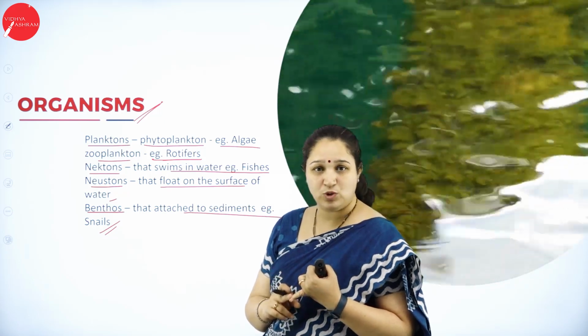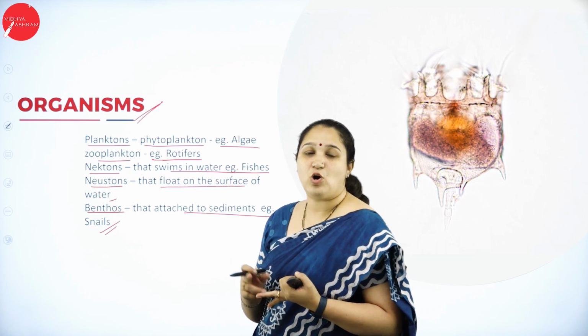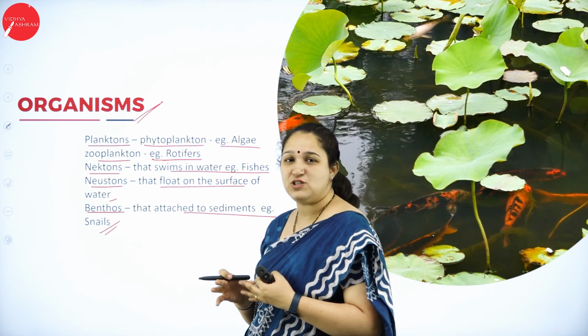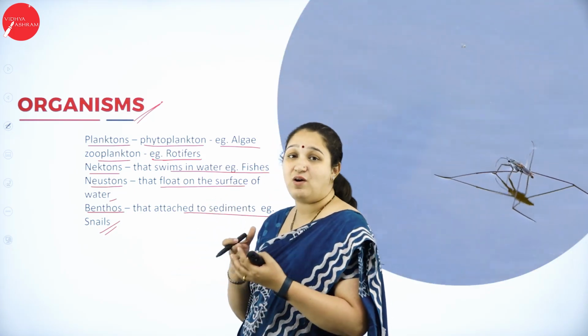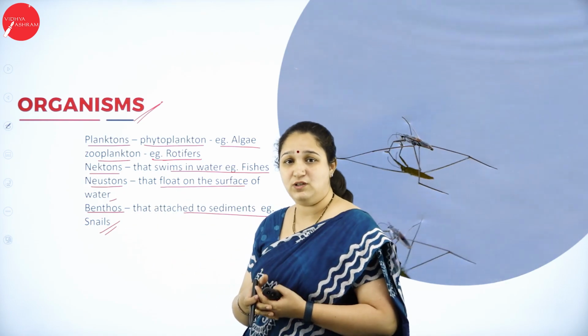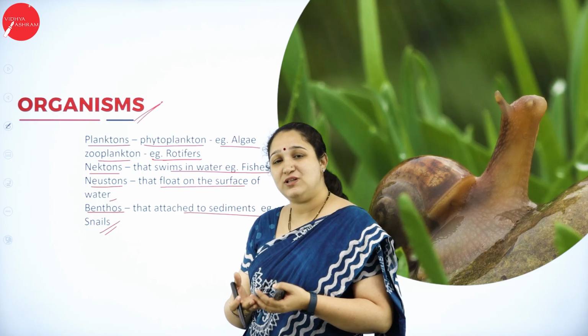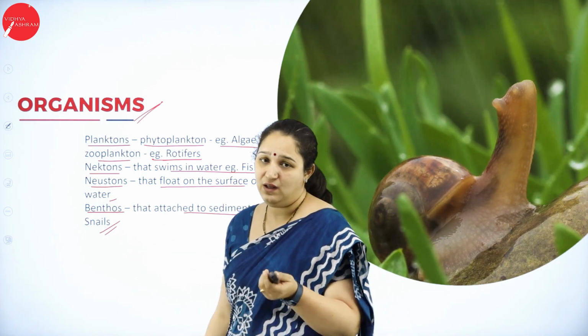Phytoplanktons are the main producers. Then we have the zooplanktons, for example rotifers, which depend on the phytoplanktons. Then we have smaller fishes, which we call nektons. Then we have neustons, organisms which float on water. And then we have the benthos, which are attached to the lowest portion, that is the sediment of the lakes. For example, we can give the snail.